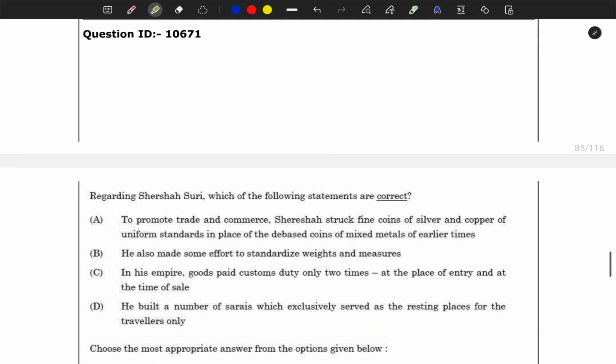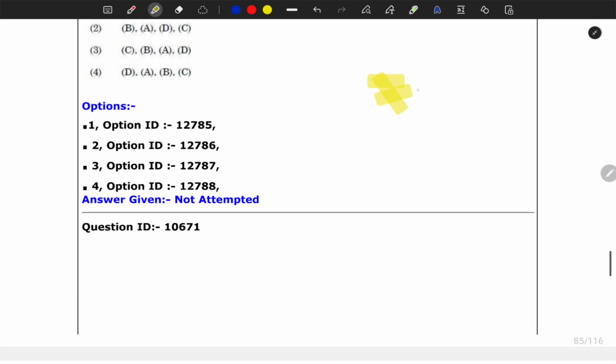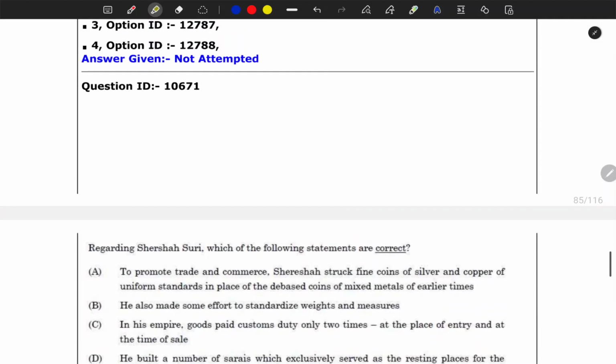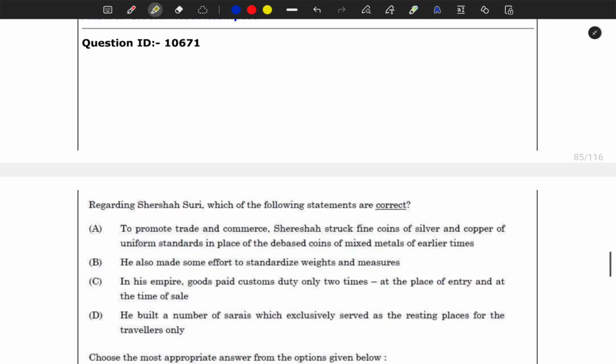Next question is, okay, so for me this was an easy question, and I don't know about you, but for me it was an easy question because few of those features I already knew.